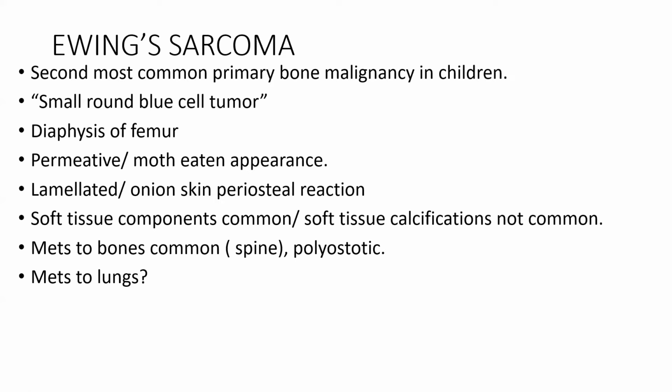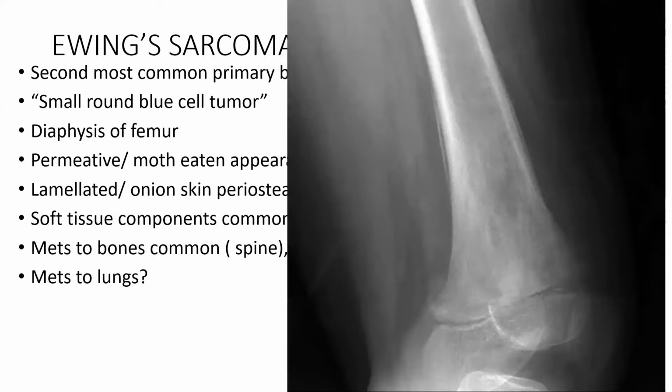Metastasis to bones is common in Ewing's sarcoma, most commonly in the spine. Therefore, Ewing's sarcoma is more likely to be polyostotic and more likely to metastasize to bone than osteosarcoma, okay? And as we discussed earlier, osteosarcomas have a predilection to go to the lungs in 80% of cases. Ewing sarcoma can also go to the lungs, but not as commonly as osteosarcoma.